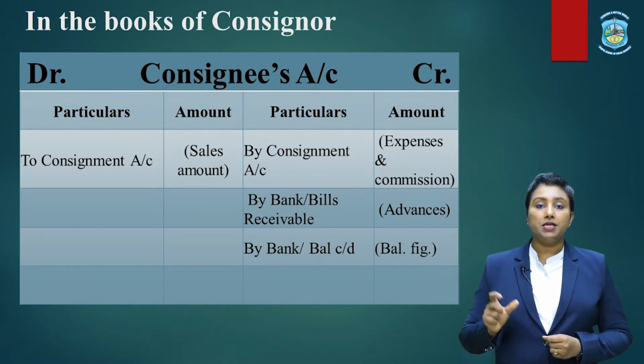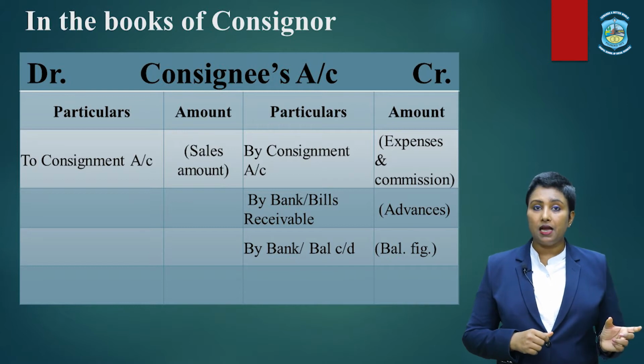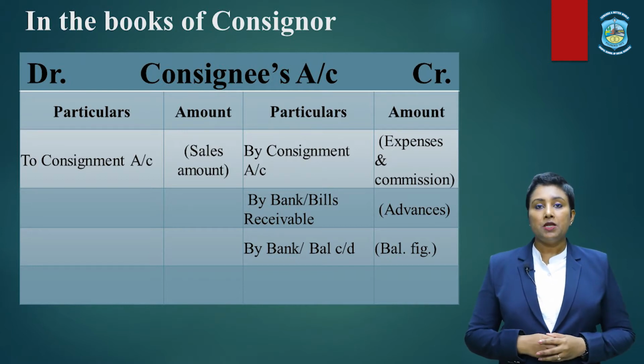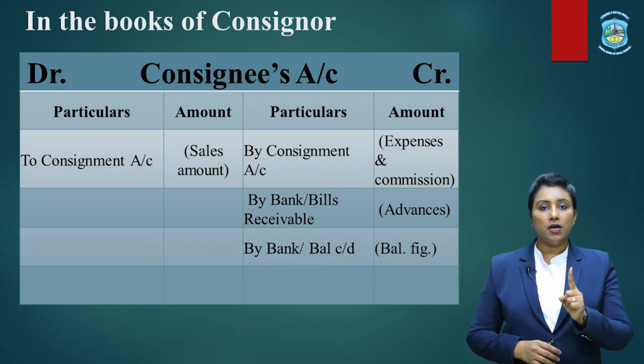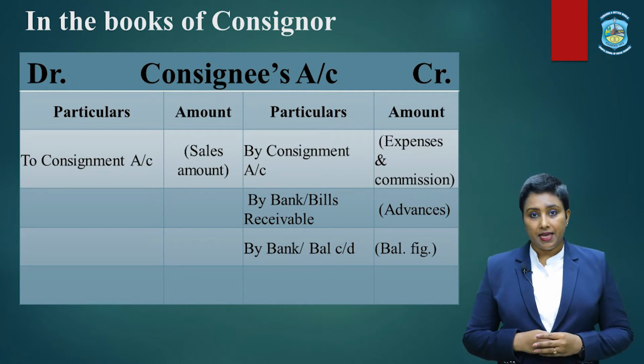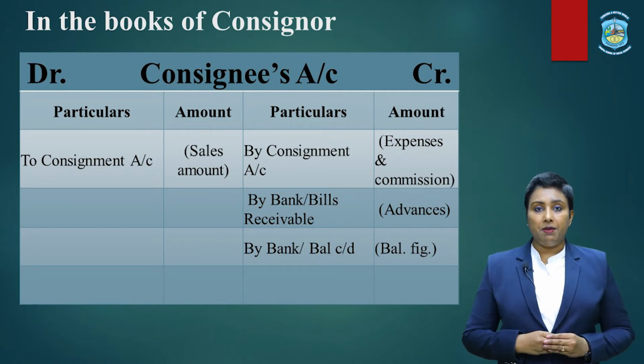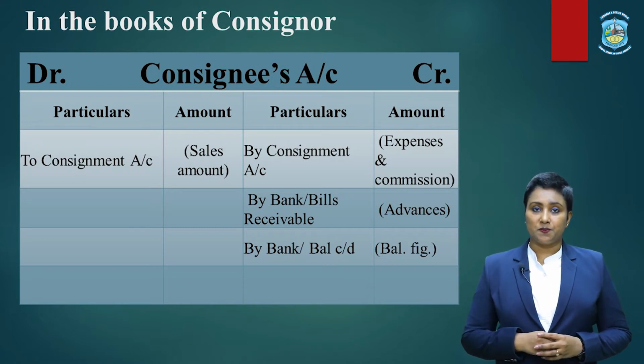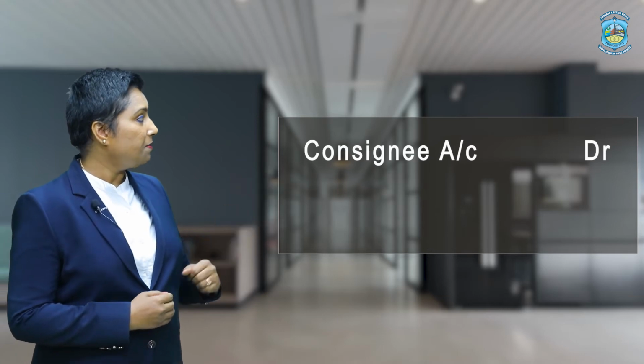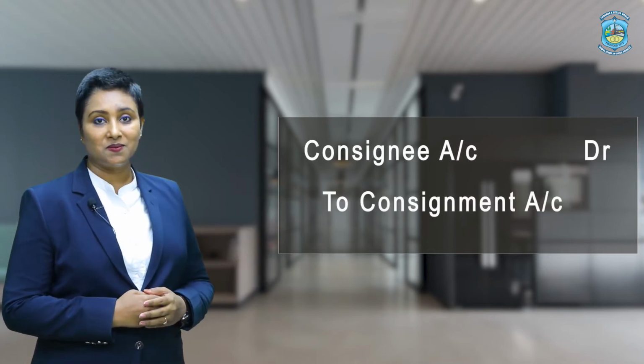The same amount is to be recorded in the consignee's account as to consignment. So it is simply the posting of one journal entry, and that is consignee's account debited to consignment. So the entry for the same would be consignee account debited to consignment account.